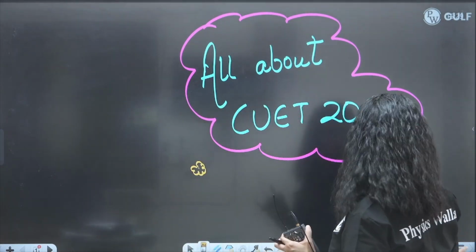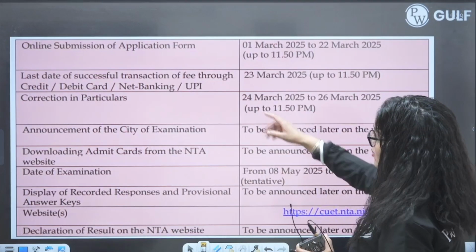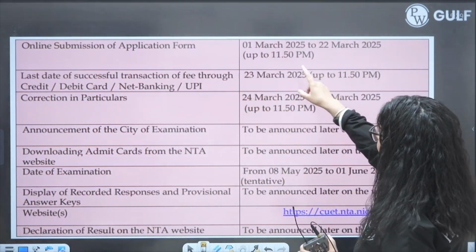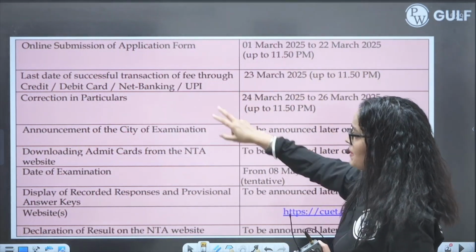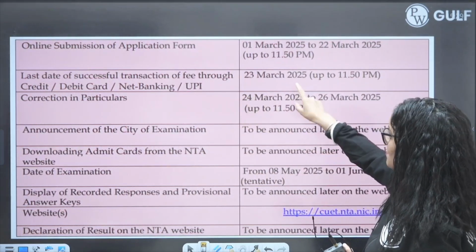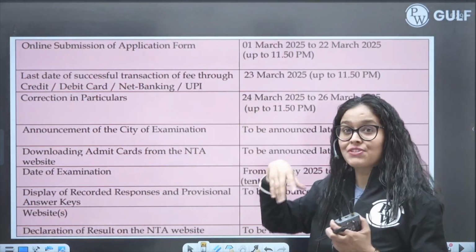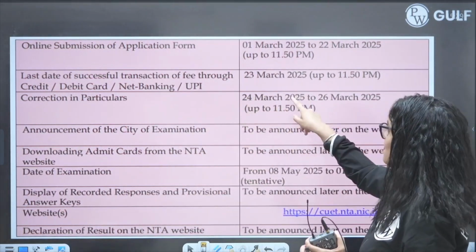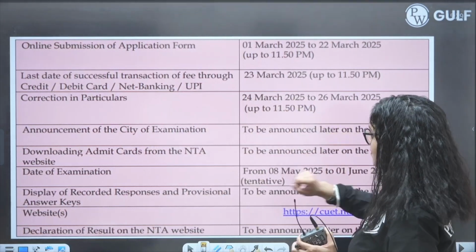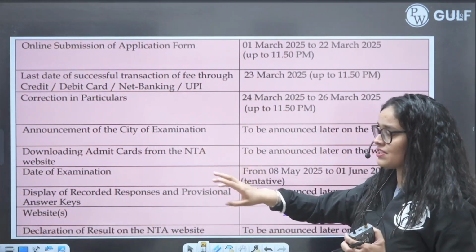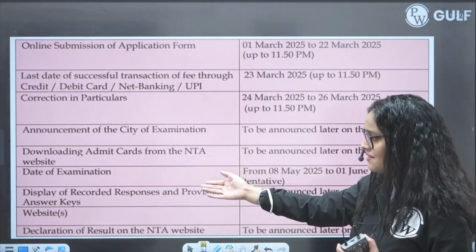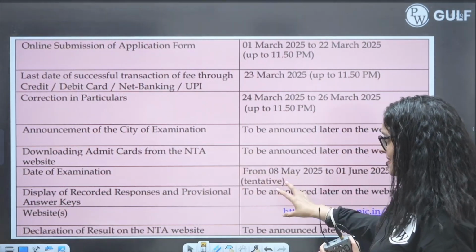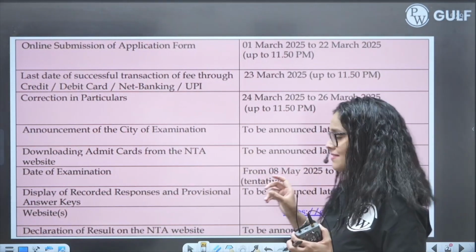So your form is out. Online submission of the application form has started from 1st March to 22nd March 2025 up to 11:50 p.m. The last date for fee submission is 23 March. The correction window will open for you from 24 to 26 March up to 11:50 p.m. The city of examination will be announced later. The tentative dates of examination are 8th May to 1st June.